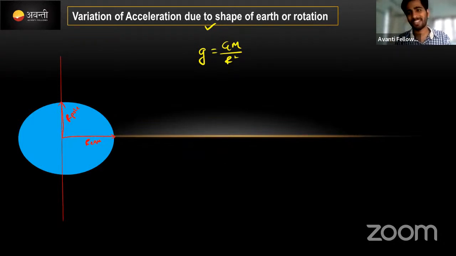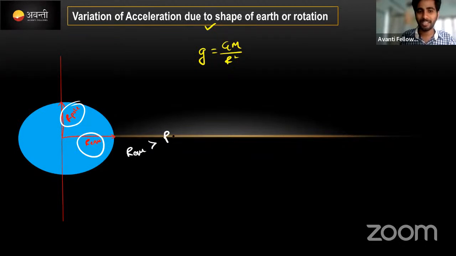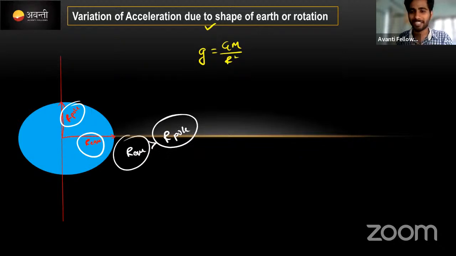Only one school is giving an answer. Equator radius is greater compared to the pole one. The equator radius is greater than the radius of the pole. Keep this in your mind.